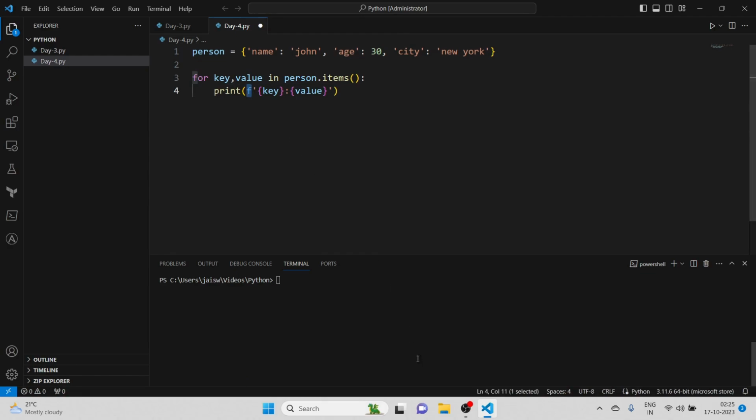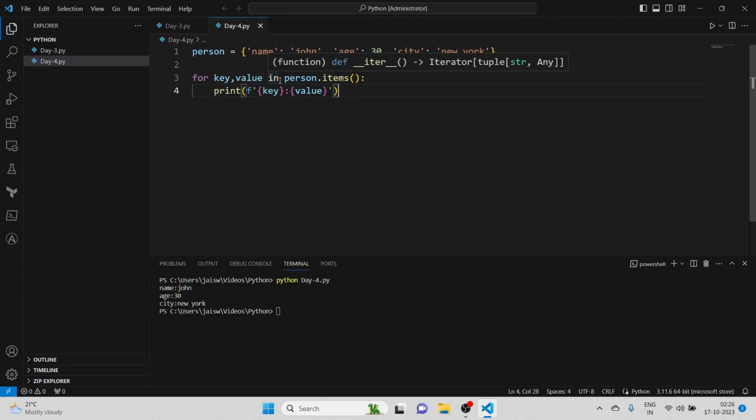This f refers to the way in which we can embed key and value inside a string. We use it because we are going to print two values as a string. If I save this file and execute it, you can see everything was printed. Each item in this dictionary was printed with its key and value. In this way we can iterate through a dictionary using a for loop.